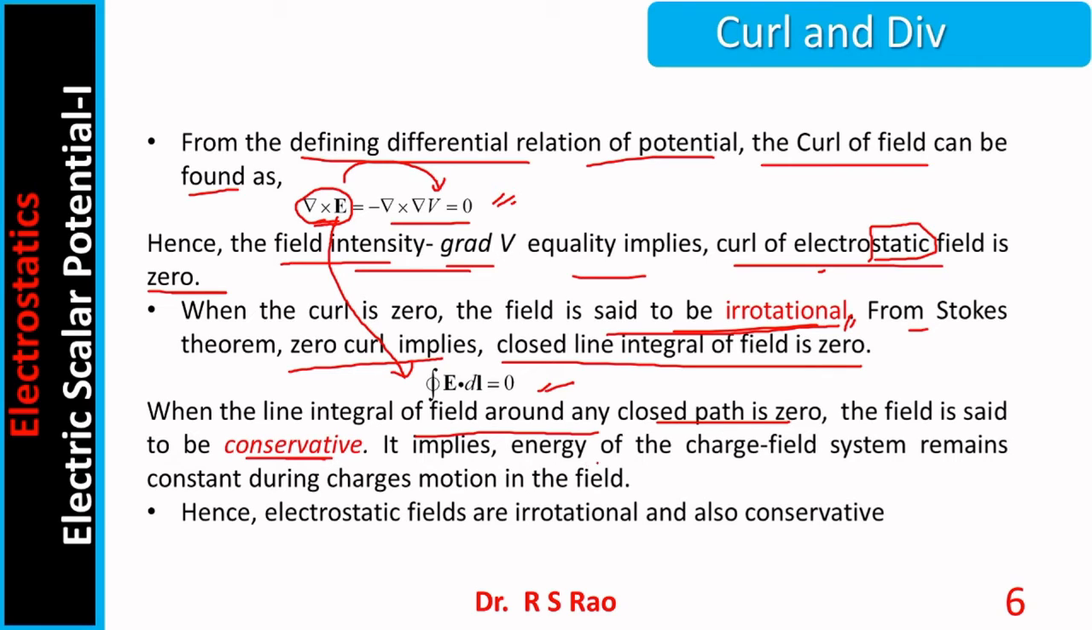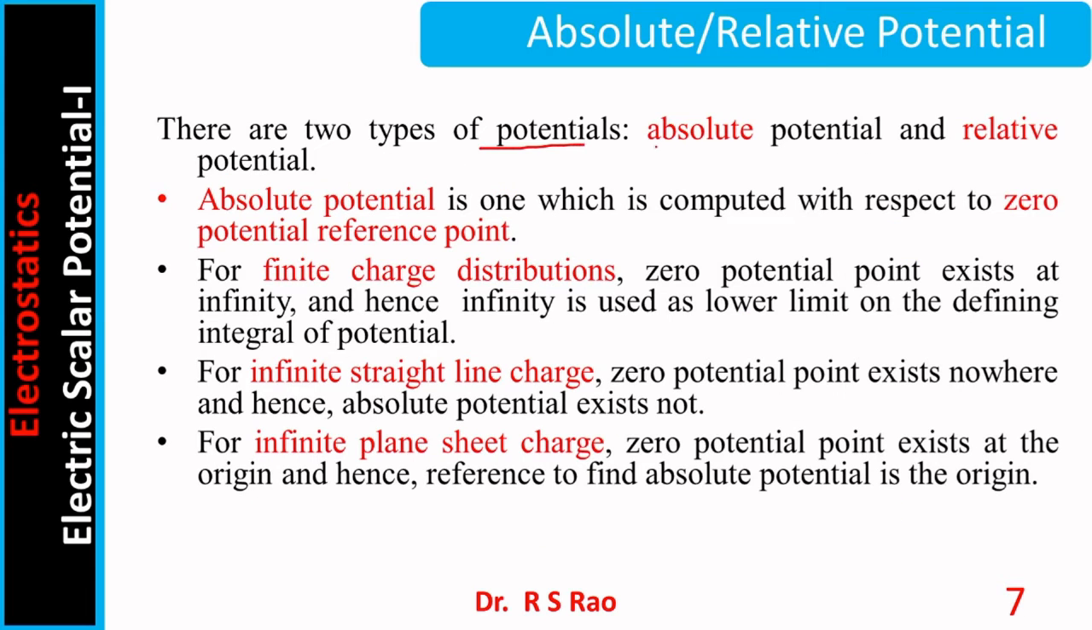It implies the energy of the charge-field system remains constant during charge motion in the field. Hence, electrostatic fields are irrotational and also conservative. There are two types of potentials. One is absolute potential, another is relative potential.